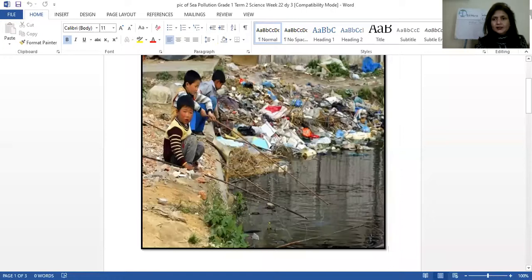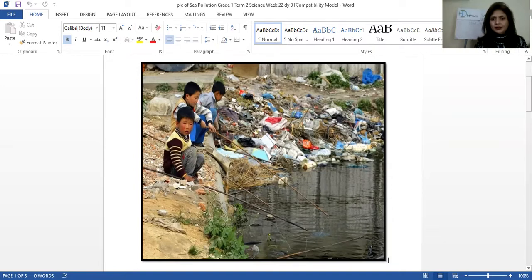Okay. Now, can you see my screen, children? All right, great. Now, what can you see here? What are these kids doing over here? They are looking for the fish, you can say, and what is there on the corners of this sea or ocean? What is that? All these things. These are all garbage. These are all different rubbish the people might have thrown there, right? And how does the water look? What's the color of water? It's black. Why is it black?